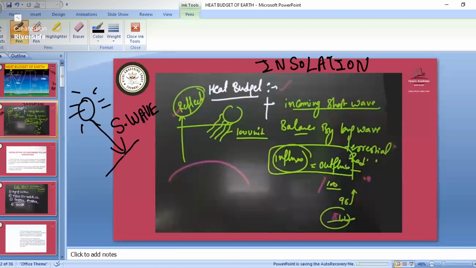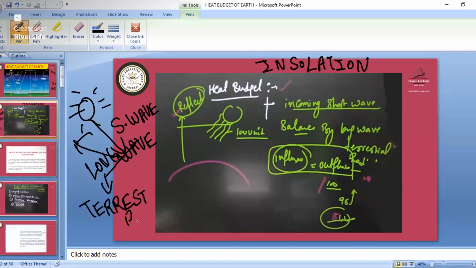When it hits the earth, some amount of radiation is reflected back as long wave radiation, and that long wave radiation is known as terrestrial radiation. Remember this also. When that heat is falling on us, we can take it as 100 units coming down to earth.